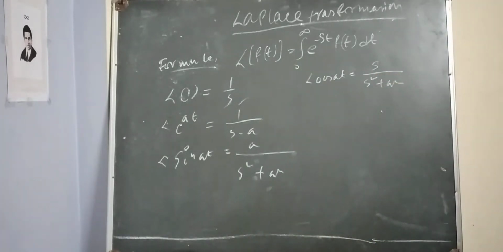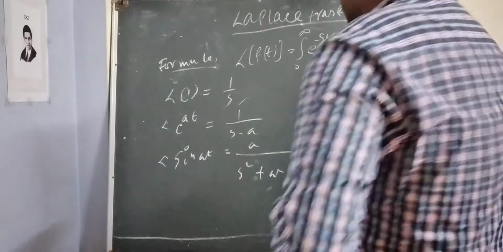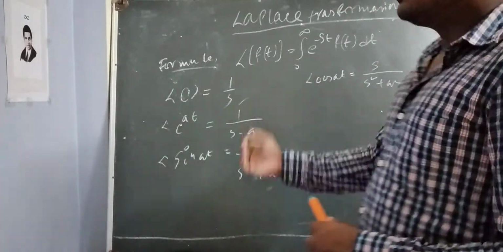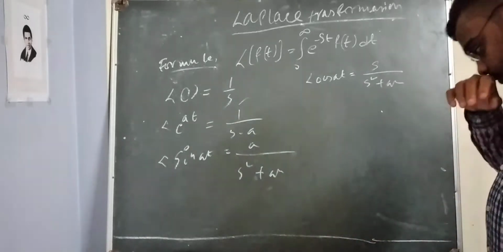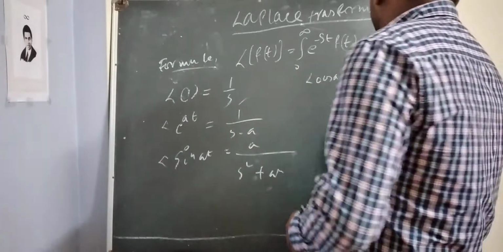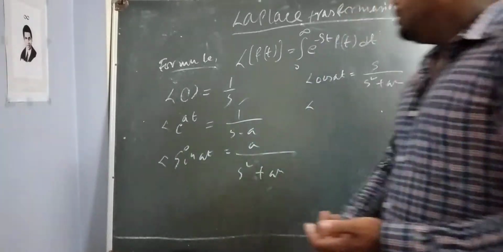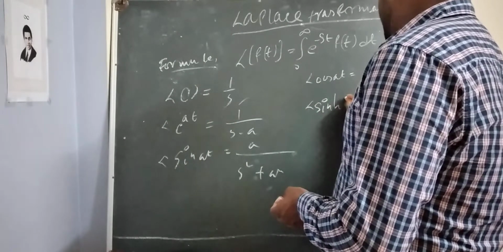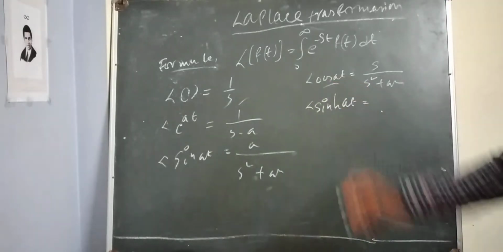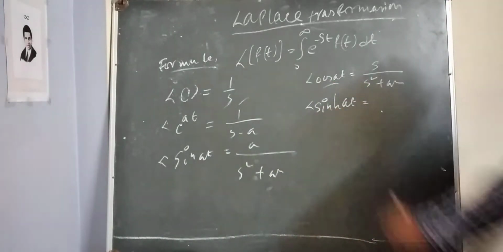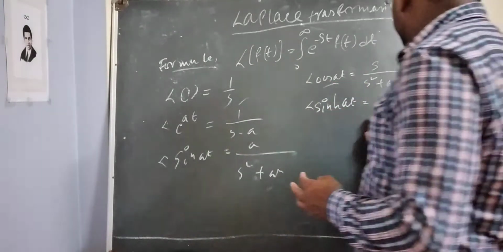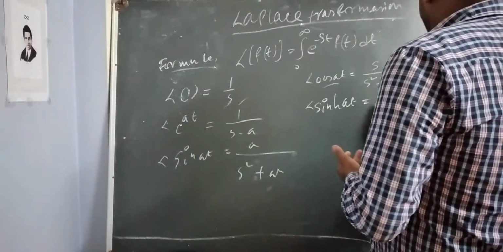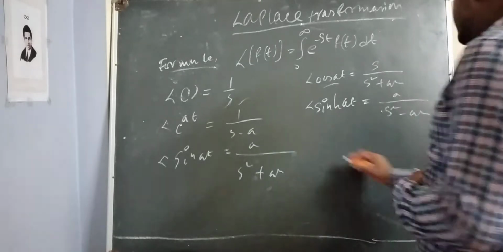I will describe how to memorize these formulas. First of all, I need to write all the formulas, and after that I will discuss how you can memorize them. Laplace of sinh at, the hyperbolic trigonometric function, is a divided by s square minus a square.